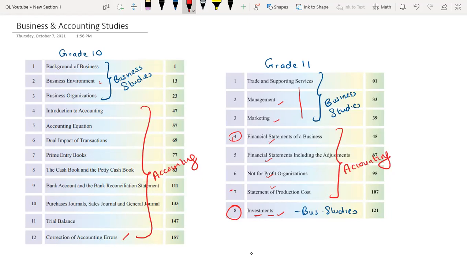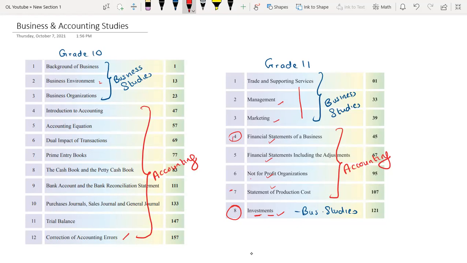Then in the 5th chapter, you will be starting to do adjustments, right? If there are any unrecorded transactions, you will be recording them, and then you will finalize your financial statements. In your 6th chapter, you will be dealing with how to prepare financial statements for not-for-profit organizations like charities and clubs. Those are called not-for-profit organizations because their primary motive is not to make profit. So you will be learning how to prepare financial statements for such kinds of organizations.